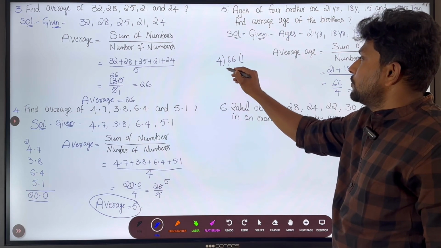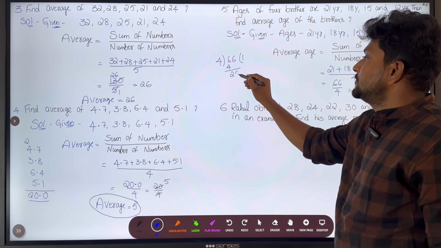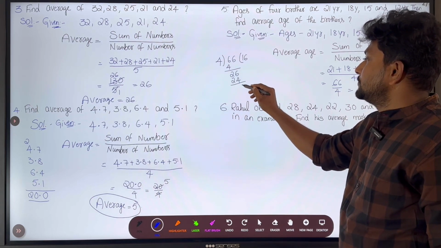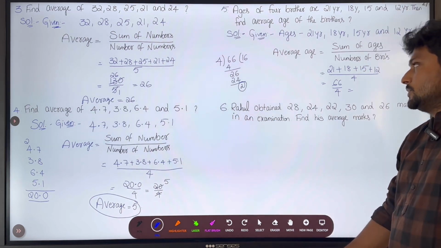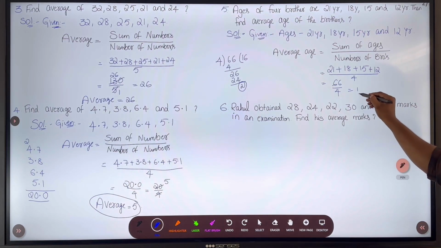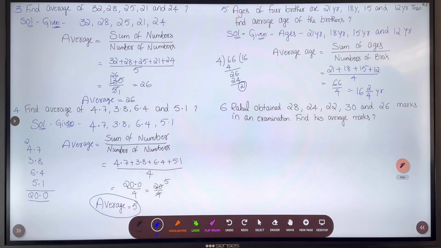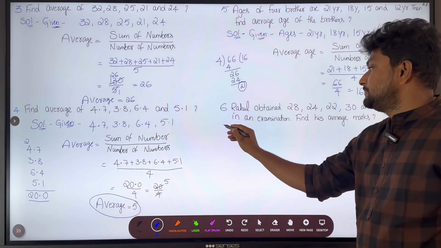4 1s are 4, 26. 4 6s are 24. We got the remainder as 2. So then the answer will be 16 2 by 4 years, which is the average age. 16 2 by 4 years.